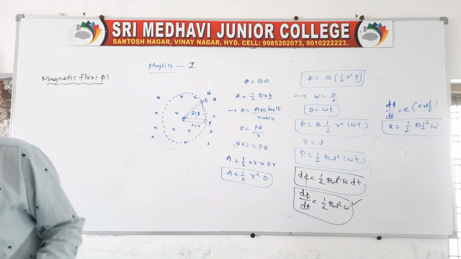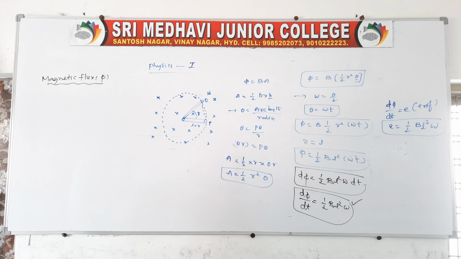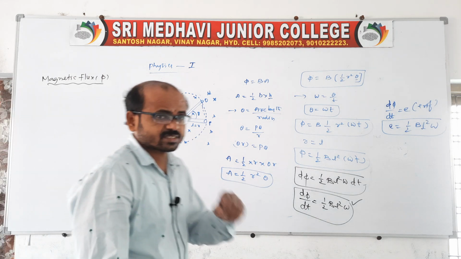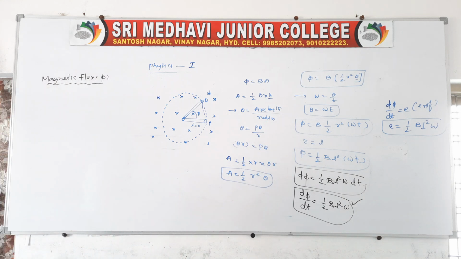So this is related to a conducting rod of length L which is rotating in the uniform magnetic field with an angular velocity omega.